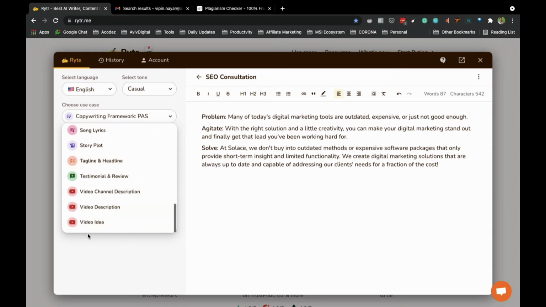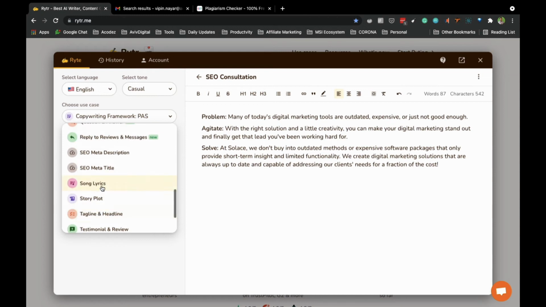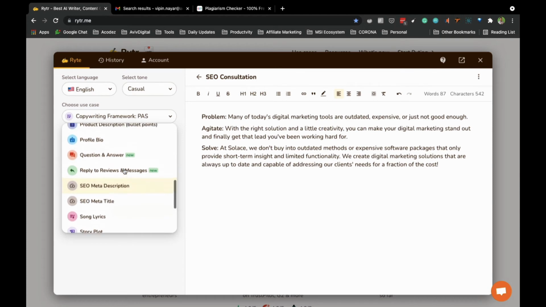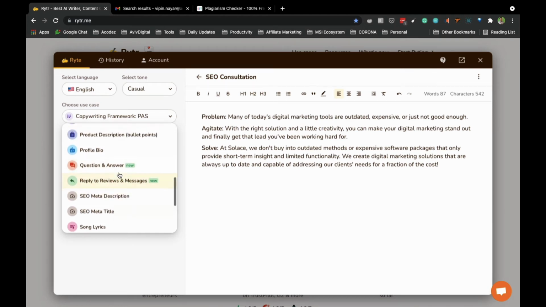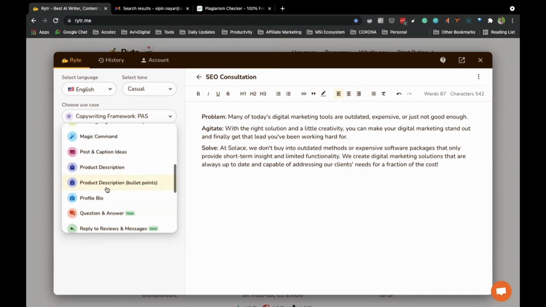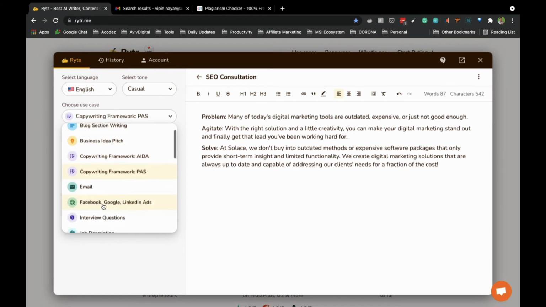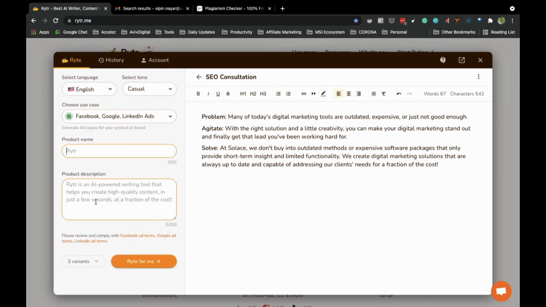So you can have so many options like video idea, video description, video channel, testimonial and review, tagline, headline, story plot, song lyrics, SEO meta title description, reply to review and messages. You can get replies also, questions and answers, profile bio, product description, bullet points. Product description is also very good when it comes to e-commerce. So this is the best, and I personally use this and I find it very, very useful for these sections. You can even write Facebook and LinkedIn content also.